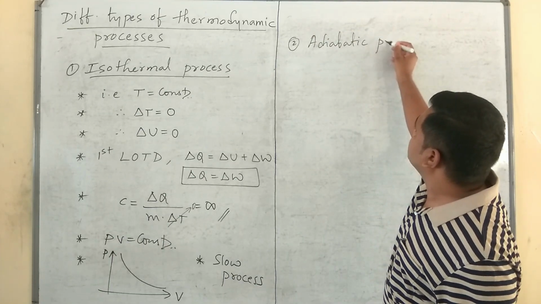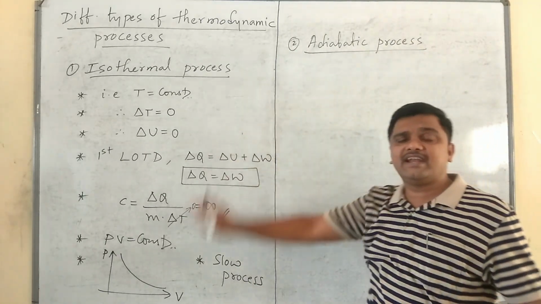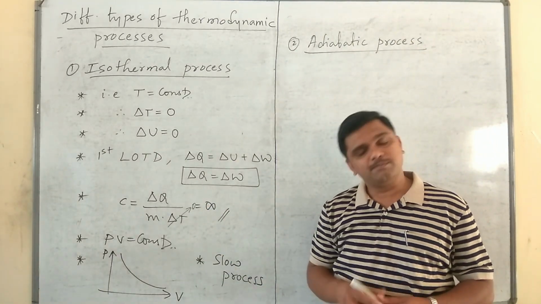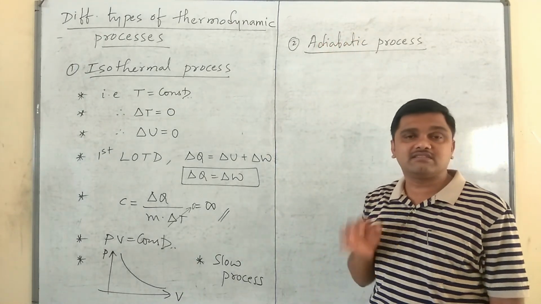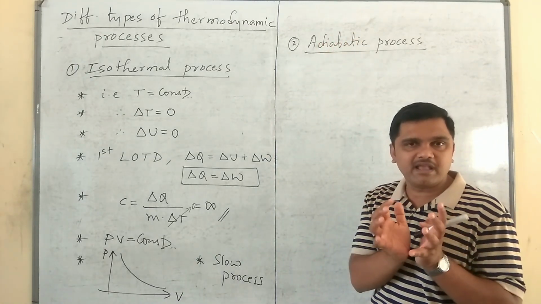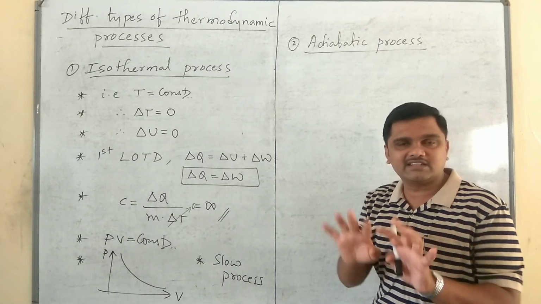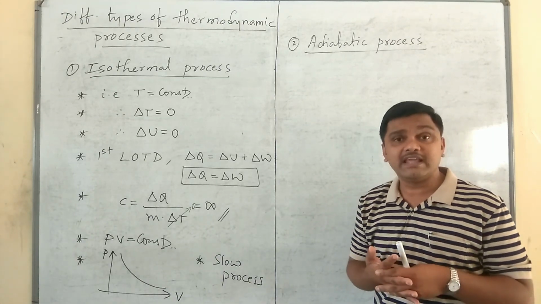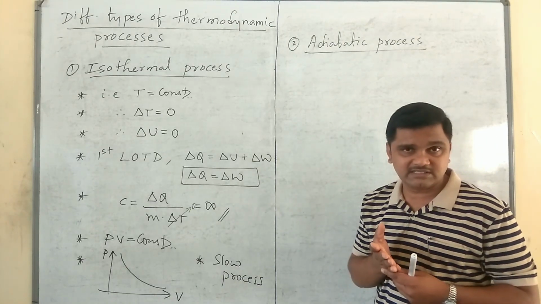Adiabatic process. What is an adiabatic process? Please remember, it's a thermodynamic process that takes place by keeping all the heat content of the system constant. Here there will be no exchange of heat energy between the system and the surroundings.